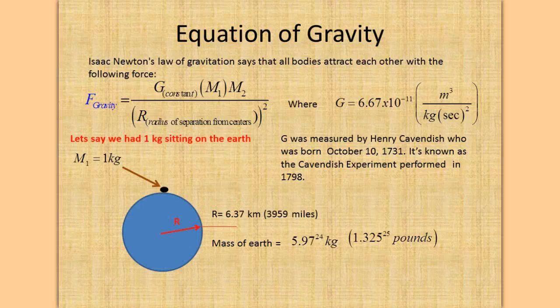Okay, let's say we had 1 kilogram sitting on the Earth, which isn't much. Okay, but it's sitting on the top of the Earth. So we call this 1 kilogram mass 1, and we call Earth mass 2. Okay, so we now know the radius here, and we now know the mass of the Earth.